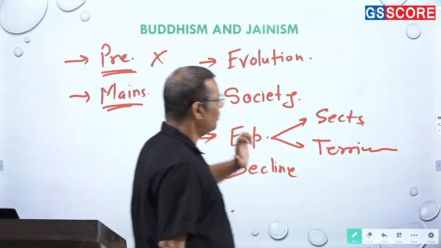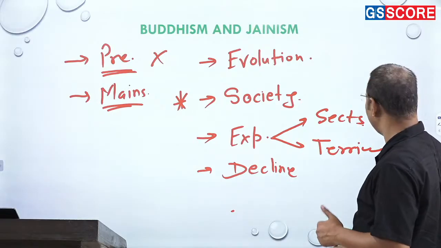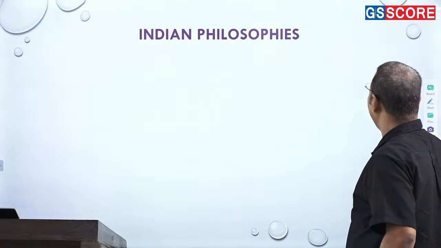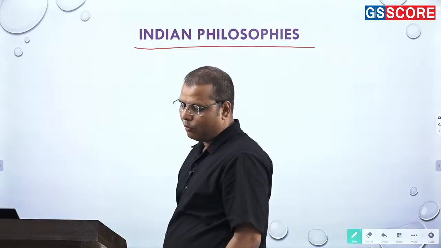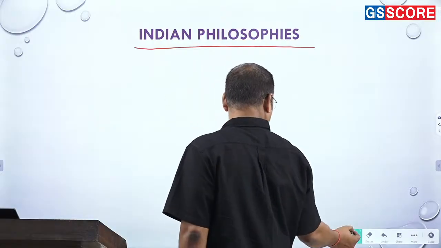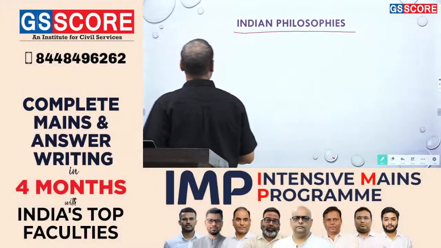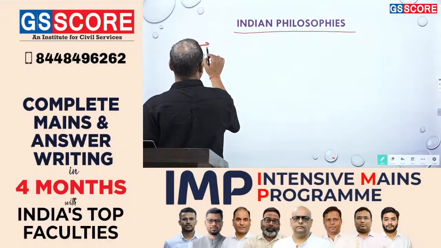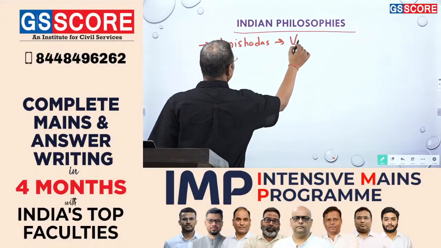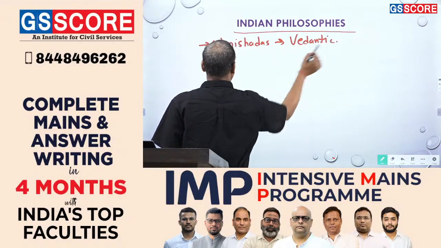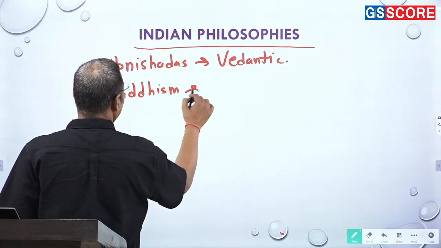So that's how I can say that Buddhism and Jainism are also very important for this exam, right? Okay, this is another very important area, Indian philosophies. Now, when it comes to Indian philosophy, it must be studied over a longer period. Undoubtedly there is one philosophy that you find in the Upanishads, that is called the Vedantic philosophy. Then you find the development of this in the form of Buddhism and Jainism.